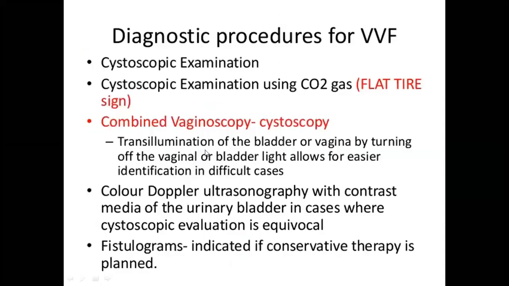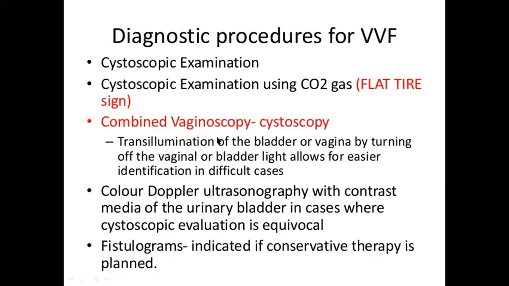So what are the various diagnostic procedures for vesicovaginal fistula? It is through the cystoscopic examination for direct visualization of the fistula, and then cystoscopic examination using carbon dioxide gas, that is called the flat tire test, that is, a collapsed tire appearance will be there if you see under the cystoscope examination.